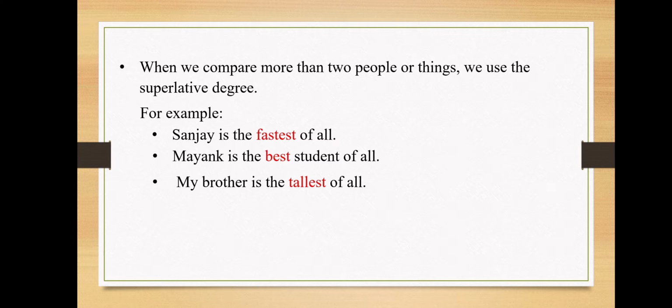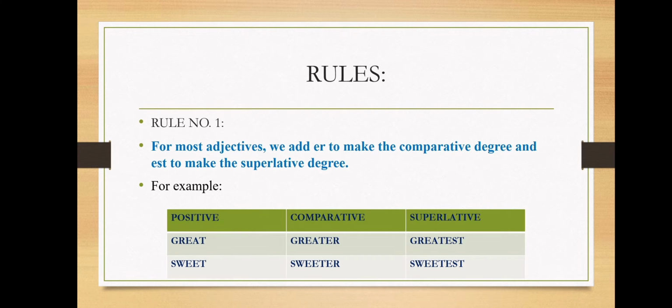Now let's go through the rules. The first rule is a general rule. For most adjectives, we add ER to make the comparative degree and EST to make the superlative degree. For example, great, greater, greatest, sweet, sweeter, sweetest. So this is the easiest rule, children. So for most adjectives, we add ER to make the comparative degree and EST to make the superlative degree.